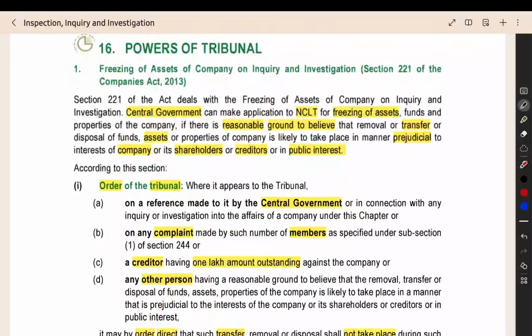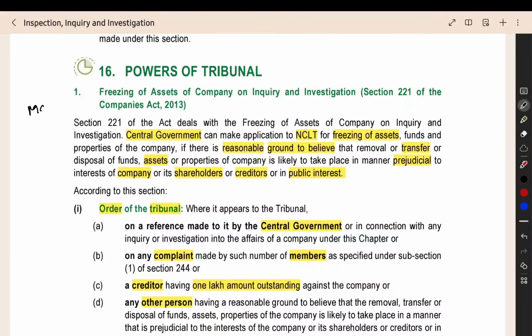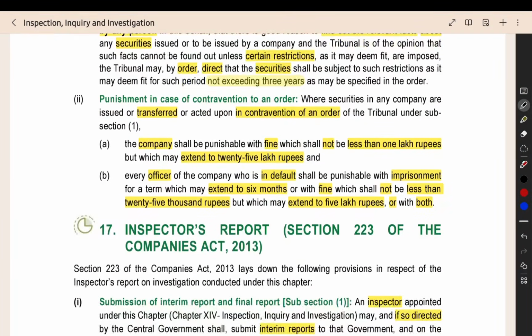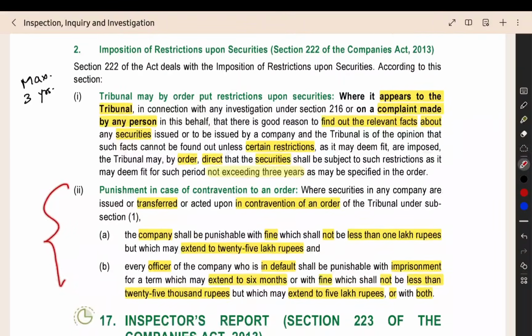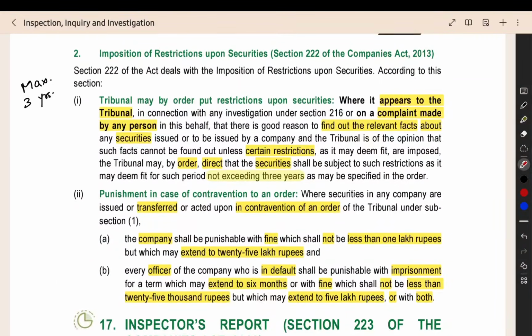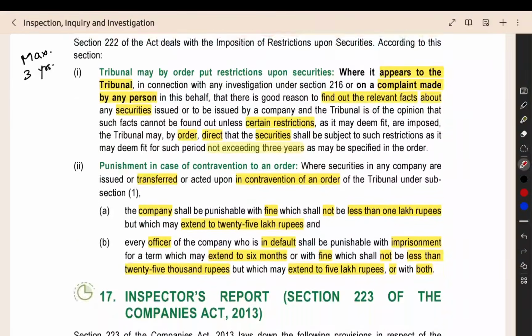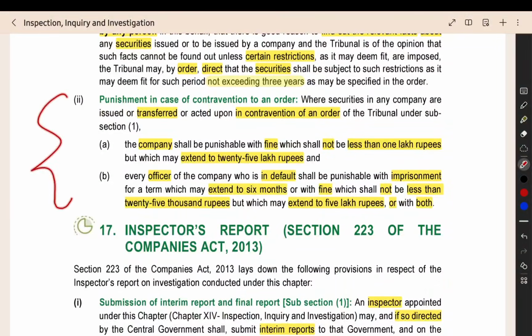So you can note this 3 years somewhere: freezing of assets, maximum 3 years, and restriction on the transfer of securities, maximum 3 years. If during the lock-in period you violate the order of the tribunal and transfer the securities, you will get fine and imprisonment.